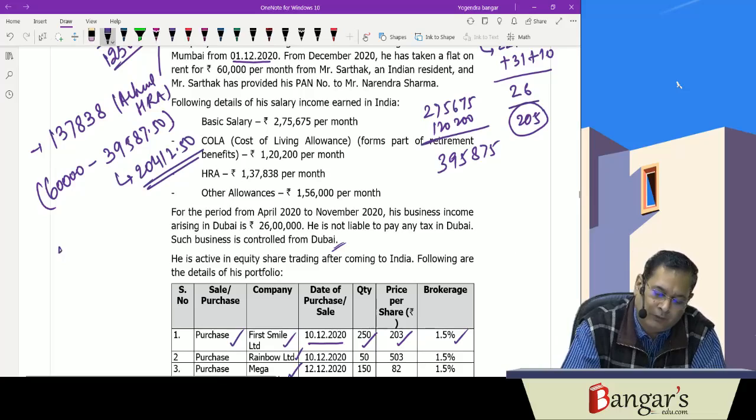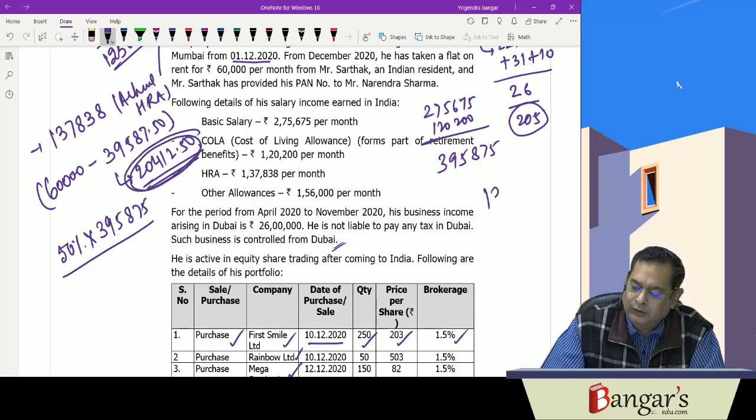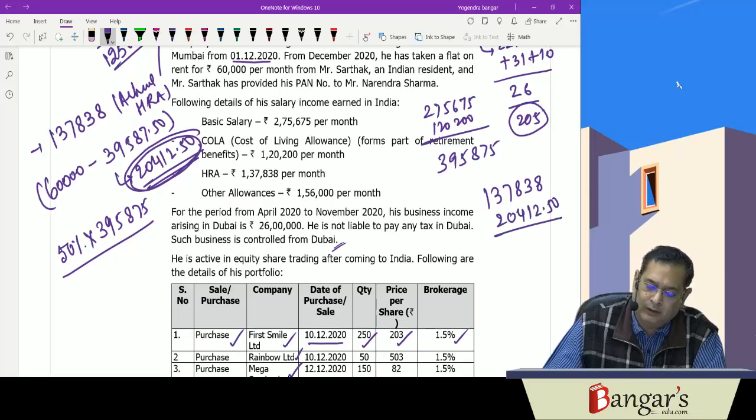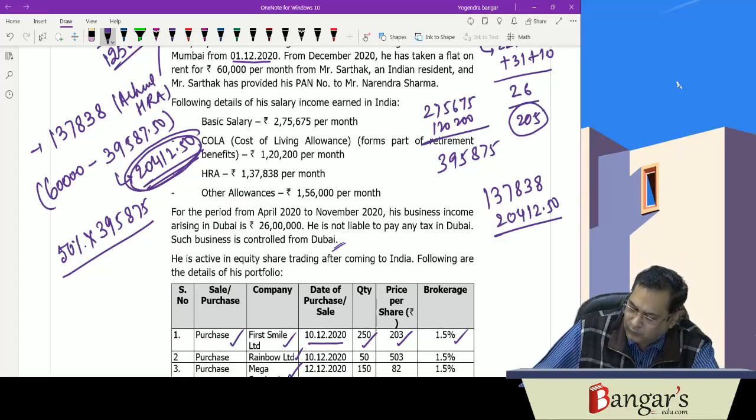Then he is living in Mumbai, so it's 50% of salary. 50% of 395,875 will be exempt. The least will be exempt. So from 137,838, 20,412.50 is exempt.